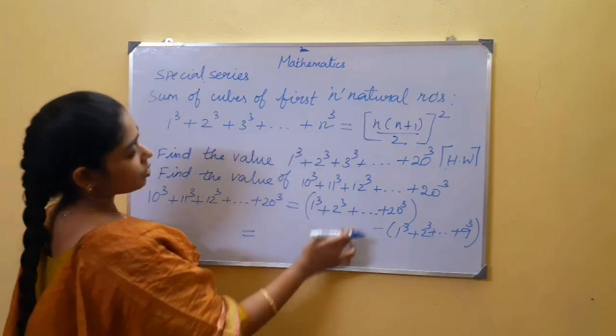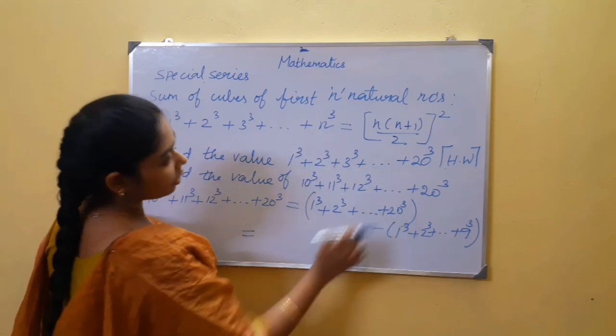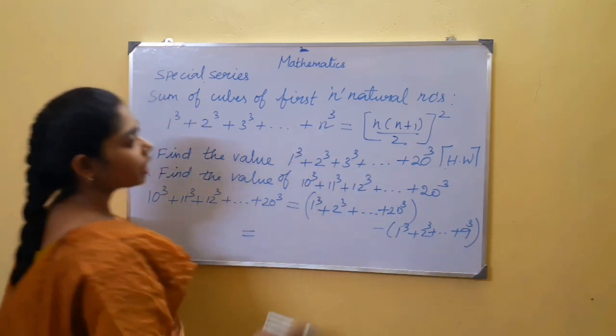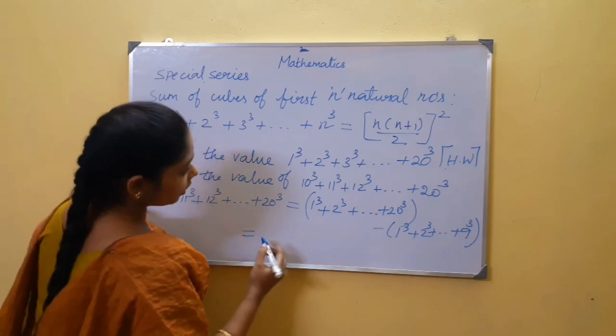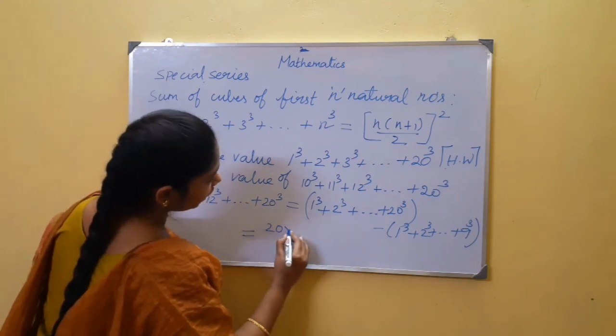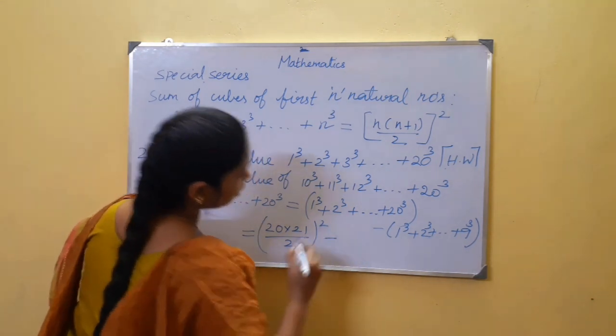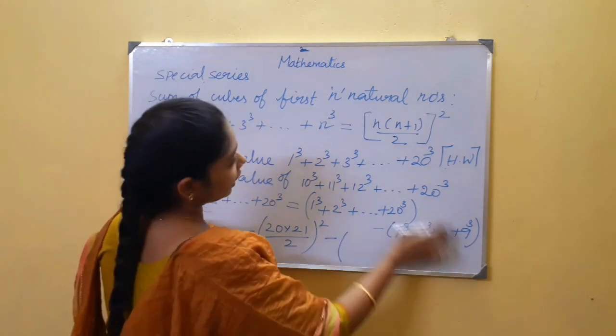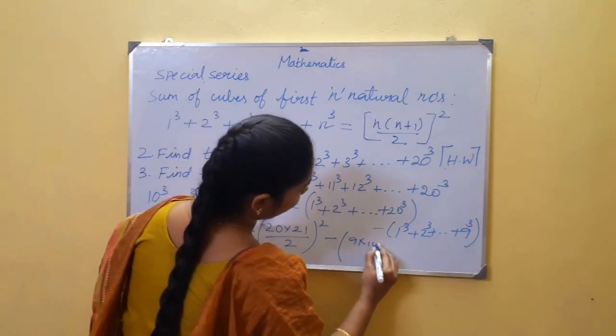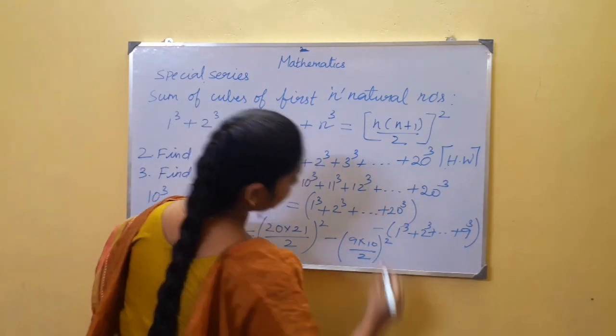So here compare this formula. Now in the place of n, here you have 20. In the place of n, here you have 9. You want to substitute in this formula. In the place of n now 20, 20 plus 1, 21 whole divided by 2 to the power 2, and here n is 9, 9 into 10 whole divided by 2 to the power 2.